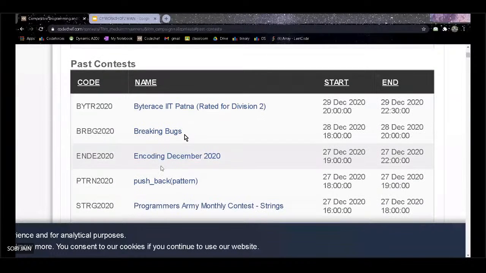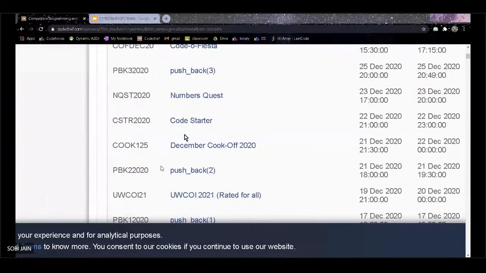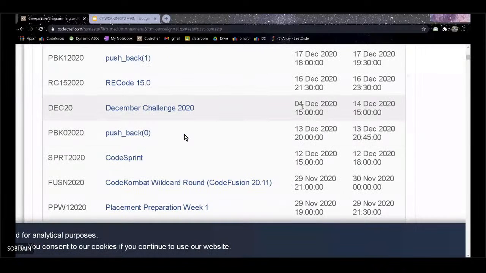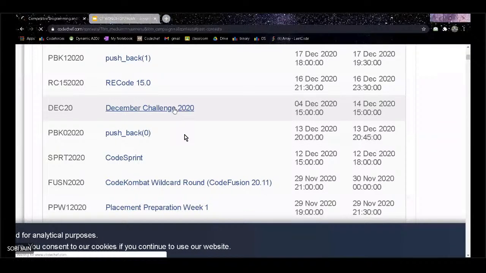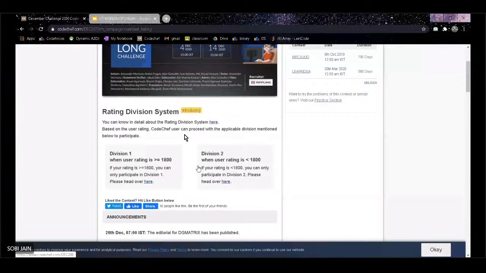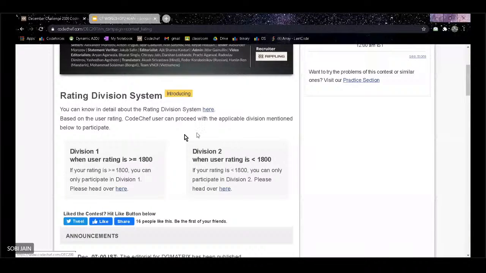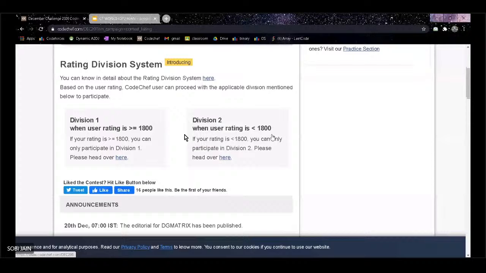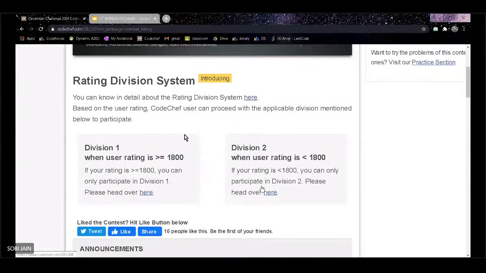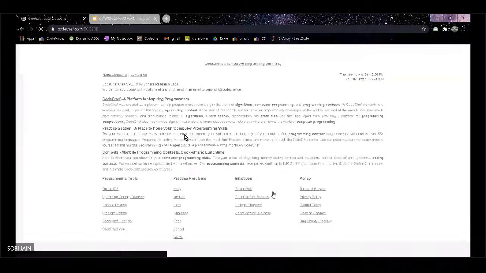And here is a list of past contests. Here I will show you the December challenge. It was hosted from 4th December to 14th December. As there are 3 divisions in Codeforces, here we have 2 divisions. People who have a rating greater than 1800 belong to division 1, and those who have less than 1800 belong to division 2. So suppose you want to enter the contest, you will know your division and which division you belong to.